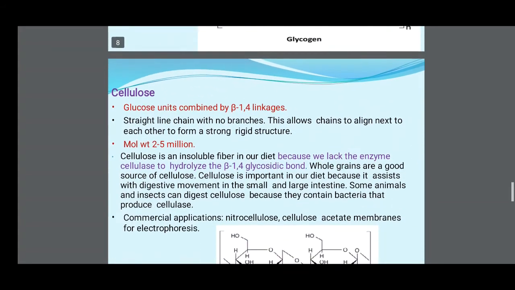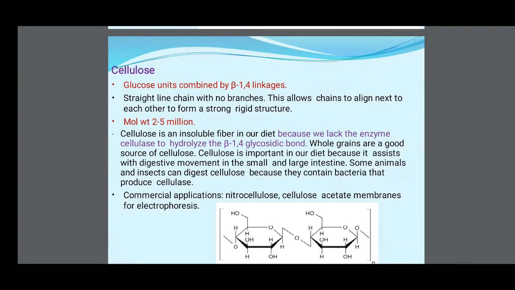Then cellulose: glucose units combined by beta 1 to 4 linkage, straight line chain with no branch. These allow chains to align next to each other to form a strong rigid structure. Molecular weight is 2 to 5 million.